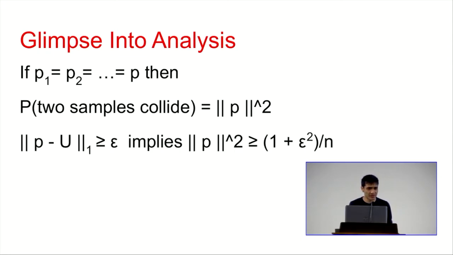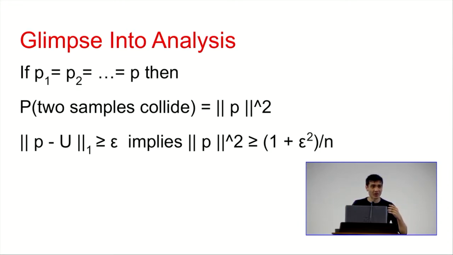Another relatively straightforward computation that you can check later is that if we assume that p is far from uniform, then this implies a lower bound on the 2 norm of p via Cauchy-Schwarz.